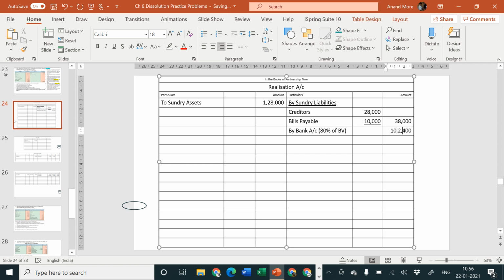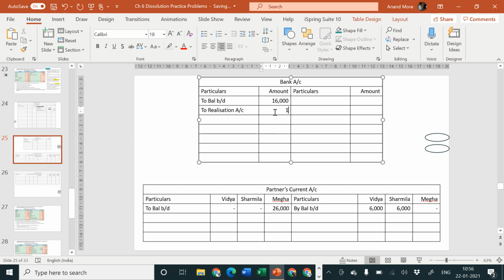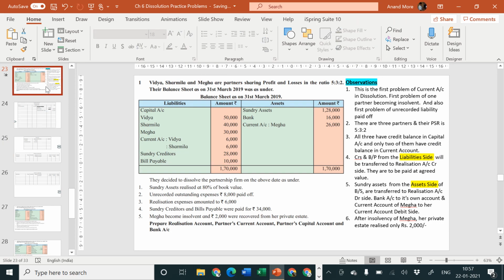Okay. Second effect, bank account debit side 1,02,400. So assets realized at 80% of book value, good.